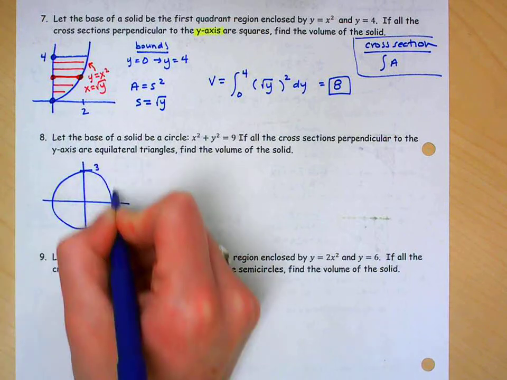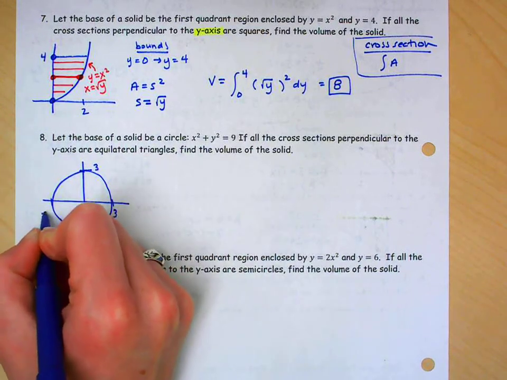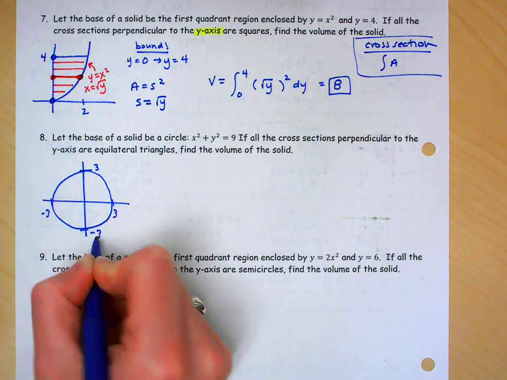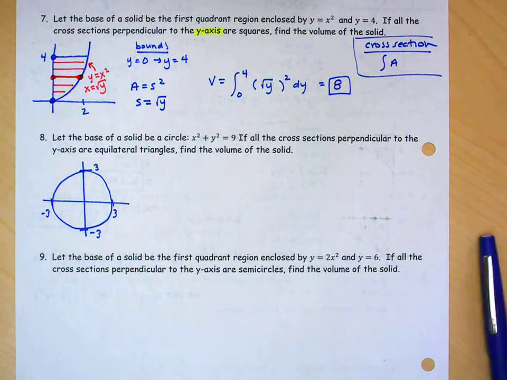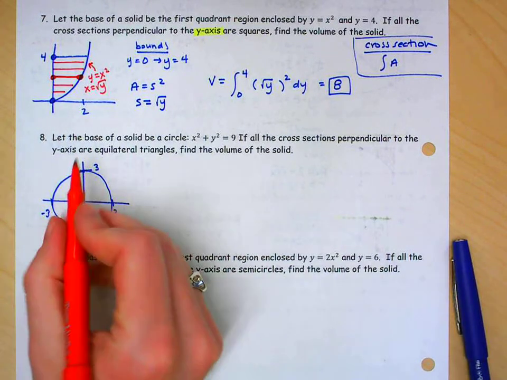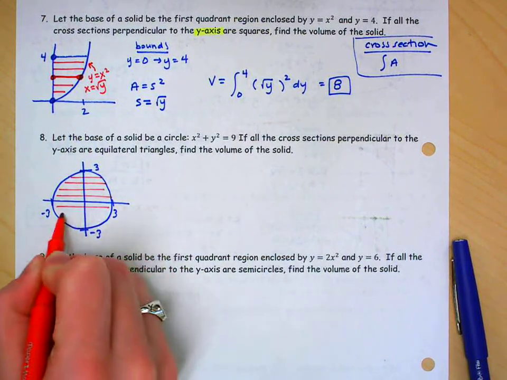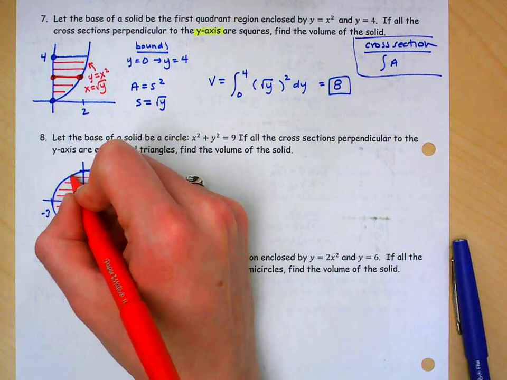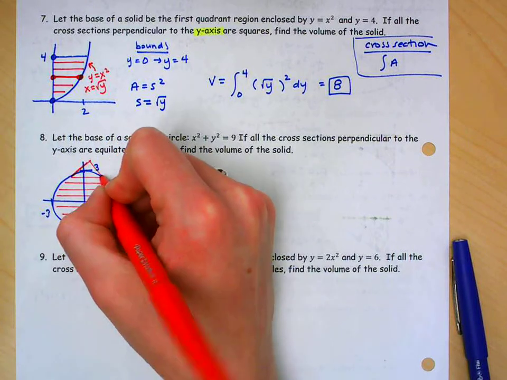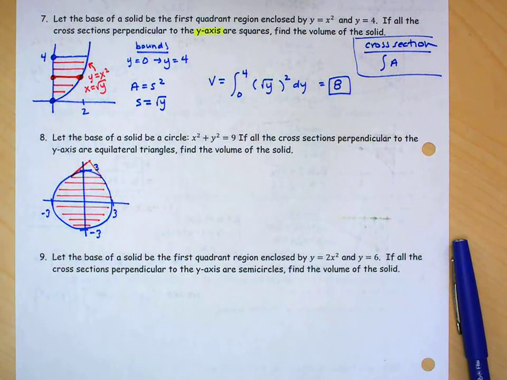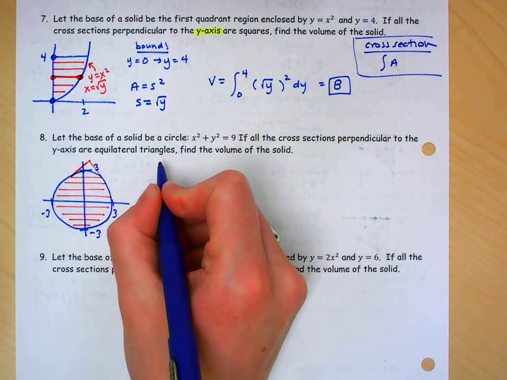So this is 3, this is 3, negative 3, negative 3. It says the cross sections perpendicular to the y-axis are equilateral triangles. So if I were actually to draw one of these coming up, I don't really love doing this, but there's these triangles coming up out of the page at us. So let's go through the same process that we did before. We need to start by finding our bounds.